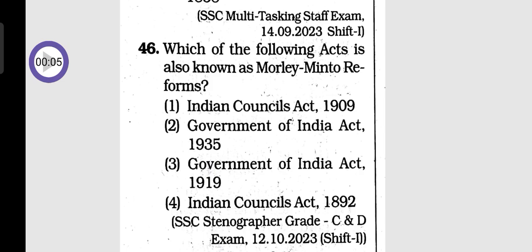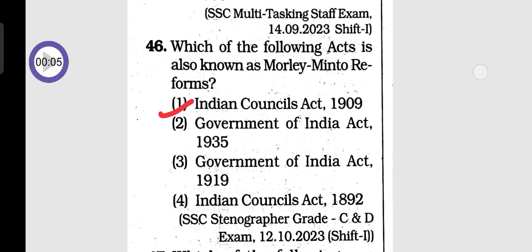Question 46. Which of the following acts is also known as the Morley-Minto reforms? Option 1, Indian Councils Act 1909. Option 2, Government of India Act 1935. Option 3, Government of India Act 1919. Option 4, Indian Councils Act 1892. So the answer is option 1, Indian Councils Act 1909.